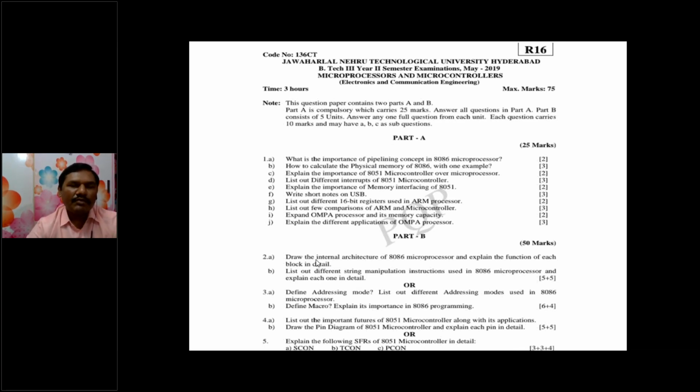That is the block diagram of 8086. This topic covers three to four types of questions: the internal architecture of 8086, the importance of pipelining, and physical address calculations. These types of questions may be asked in the examinations.